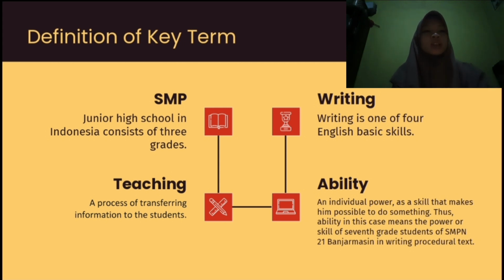And the last one is ability. An individual power or skill that makes it possible for him to do something. Thus, ability in this case means the power or skill of 7th grade students of SMPN 21 Banjarmasin in writing procedural text.